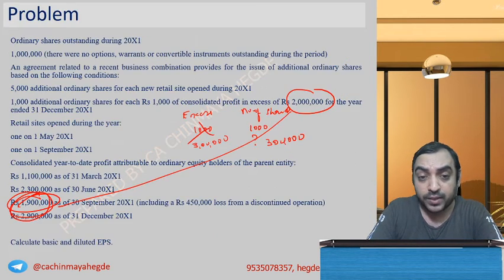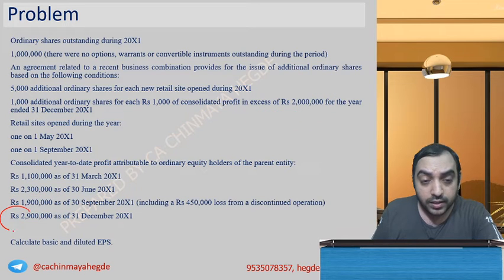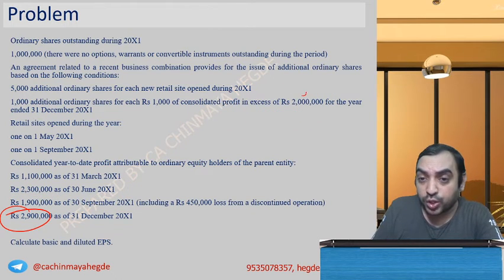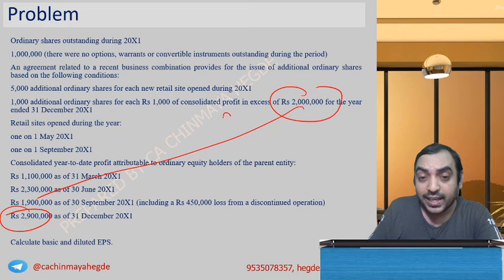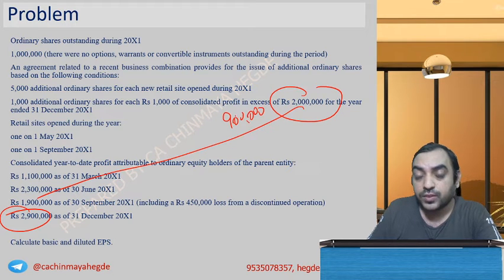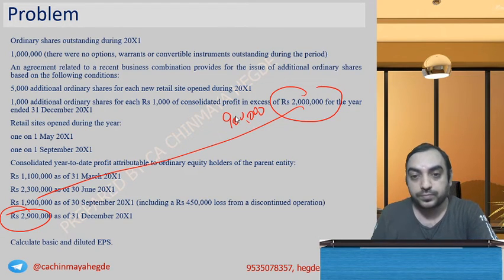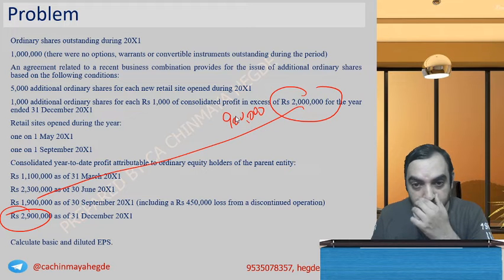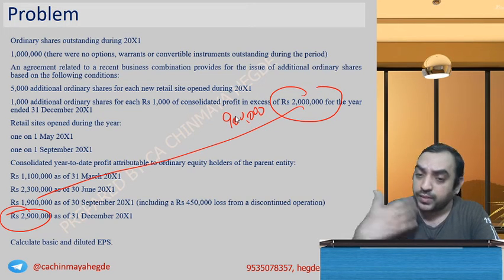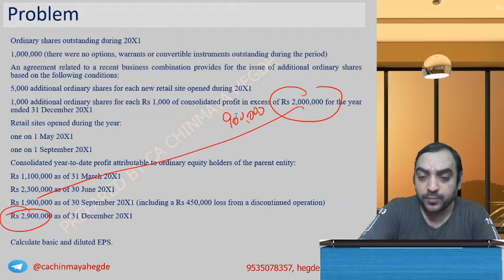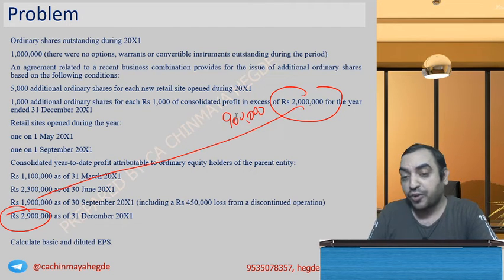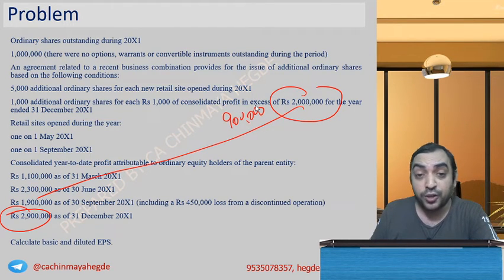Again 31st of December, 29 lakh, you crossed. How much you crossed? 20 lakh to 29 lakh. Excess is 9 lakh. So 9 lakh shares are considered here. And for the full year, entire 9 lakh shares are issuable. So entire 9 lakh shares, no proportionate number of months, because that will apply only from the date of issue.